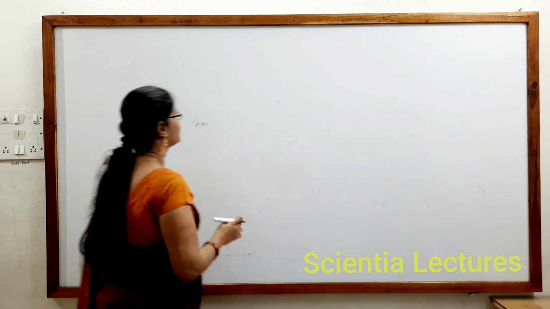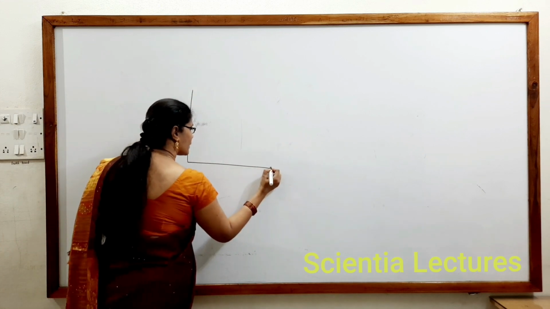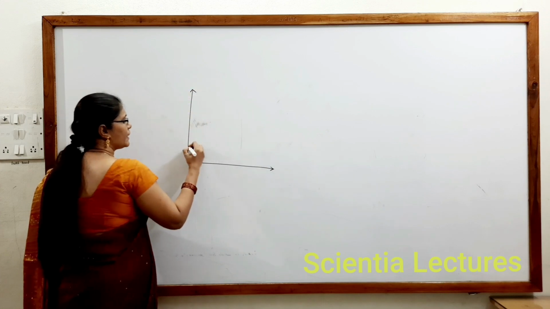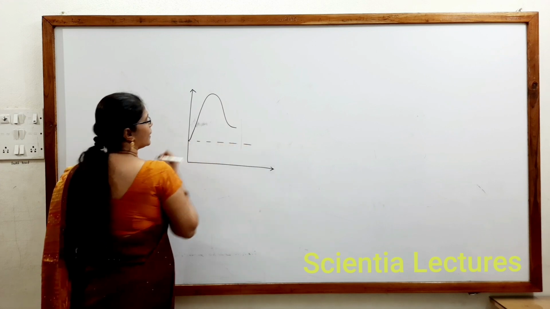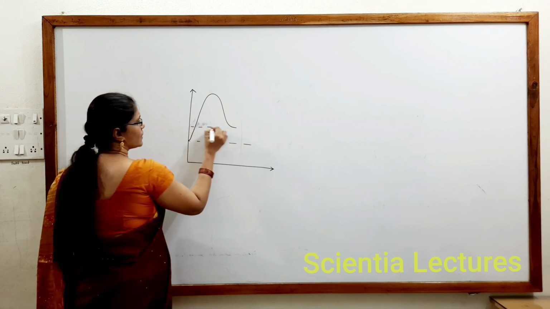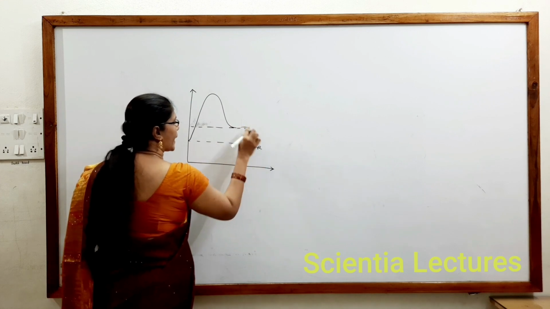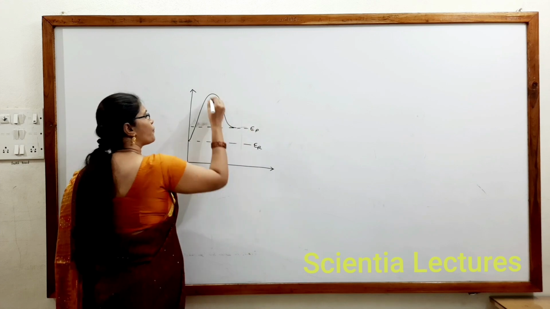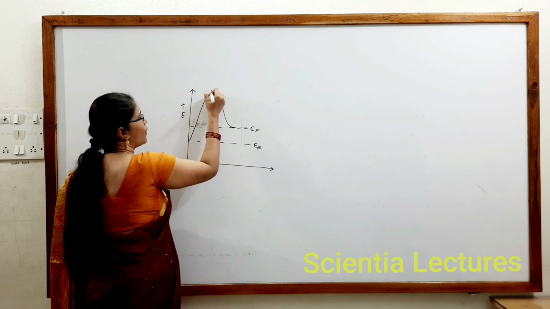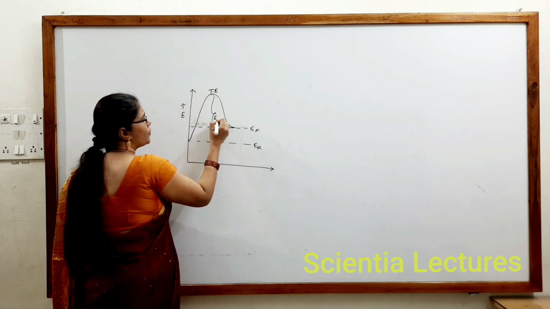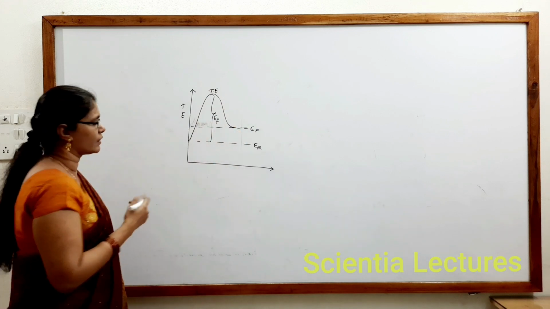Now next, for a reversible reaction. What is meant by a reversible reaction? A reaction that can occur in both the directions is called a reversible reaction. This is the energy of reactant, this is the energy of product, this is the activation energy of forward reaction,